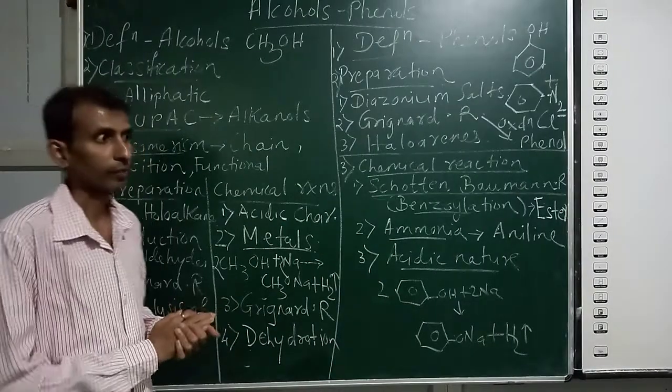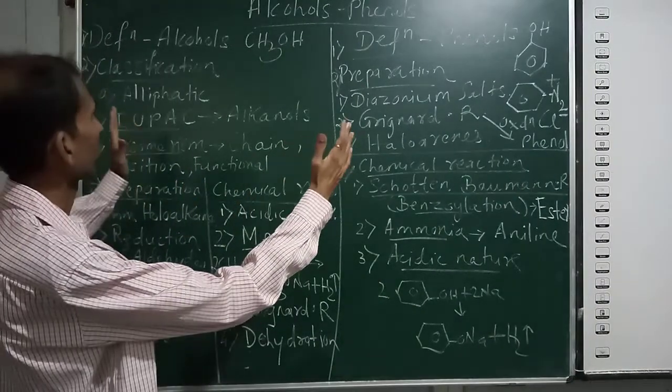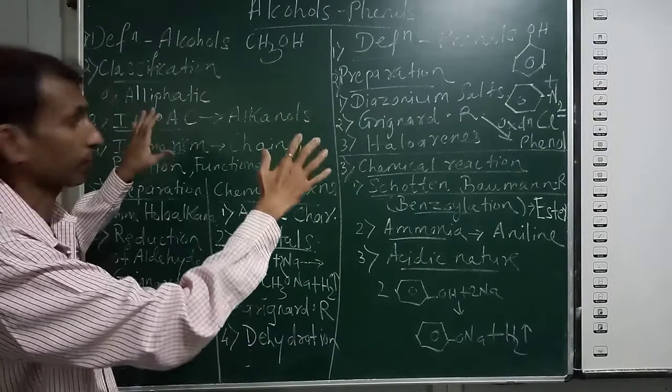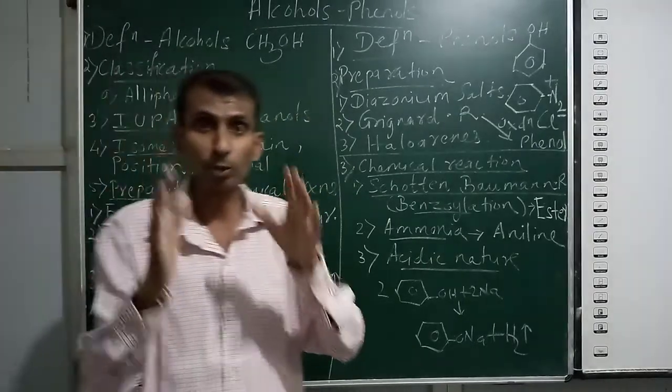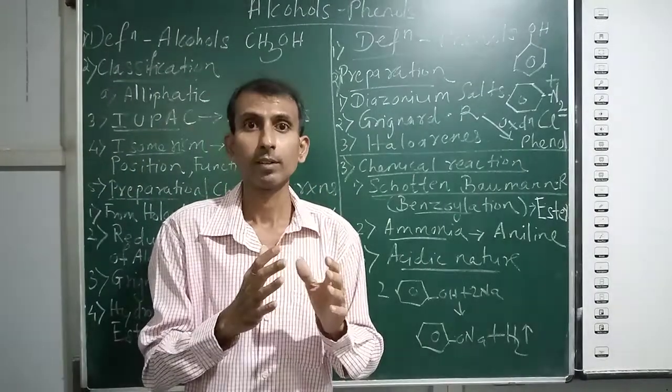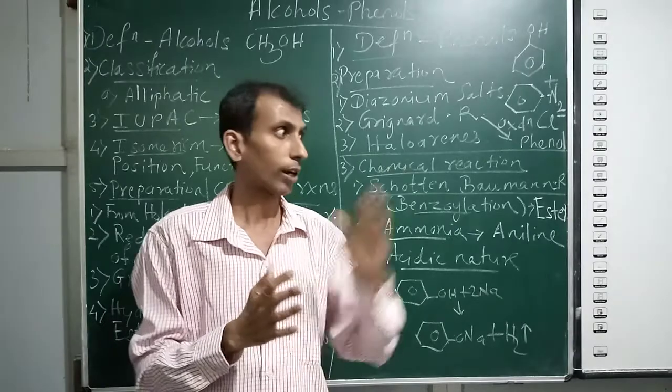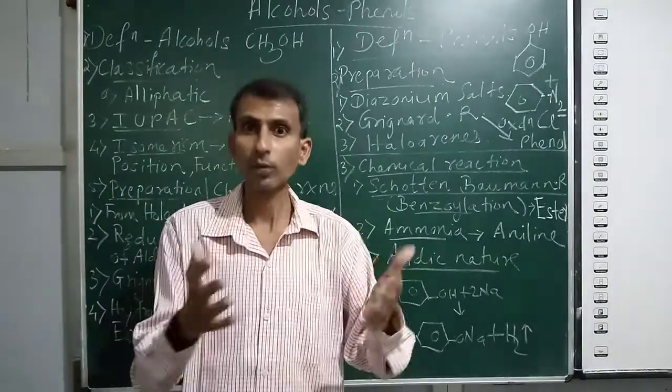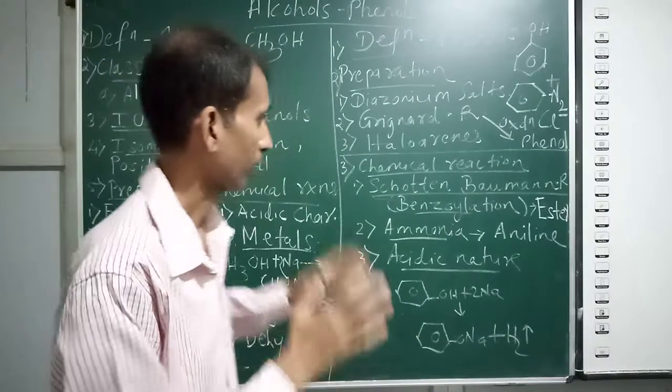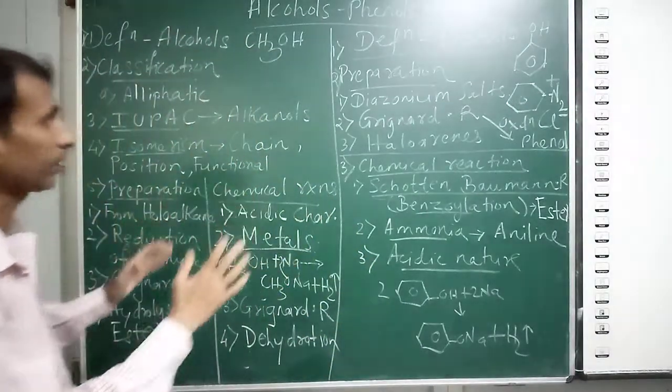So dear students, when we have two compounds of the same class from the same chapter, of course distinguishing tests are given. Very important: distinguishing test between alcohols and phenols. I have also given it in my notes in a very simplified form, so that question is very important. Revise properly.